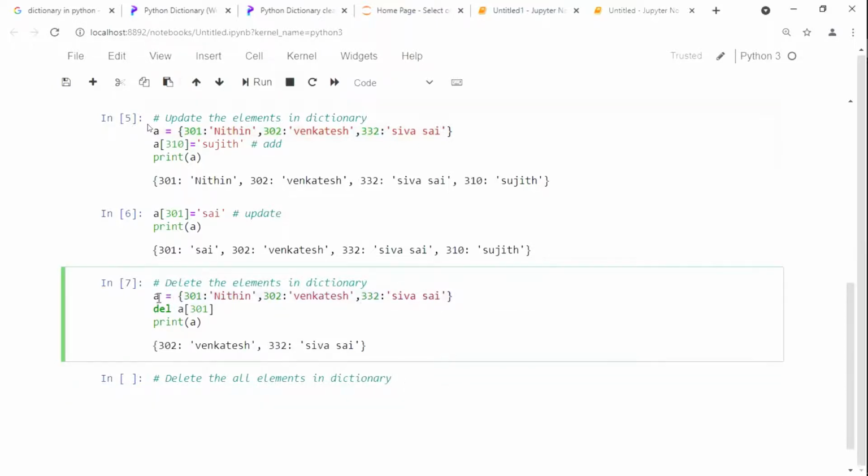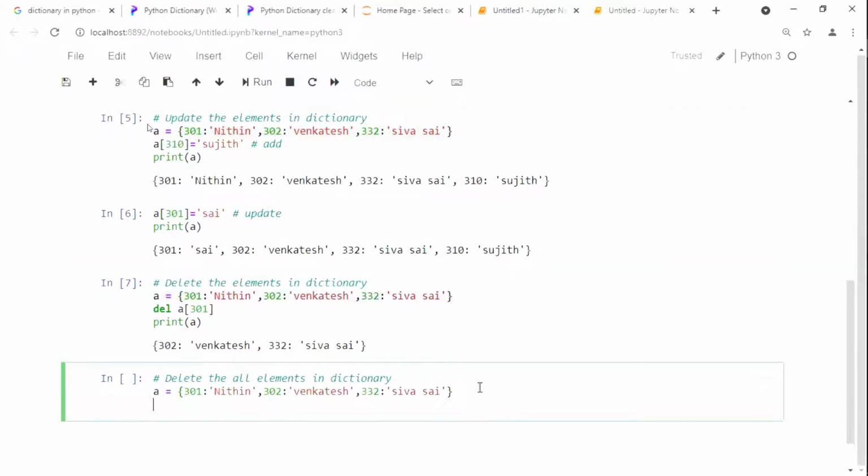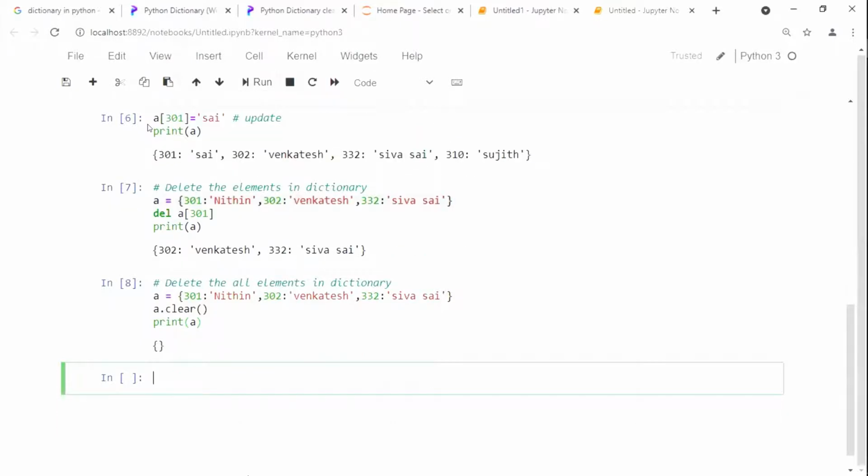I'm going to consider this one once again. Copy. Now see here, in order to clear, to delete everything, I use a dot clear. a dot clear. Now print of a. Run it. See here, all elements within your dictionary are cleared. Now, is it okay?